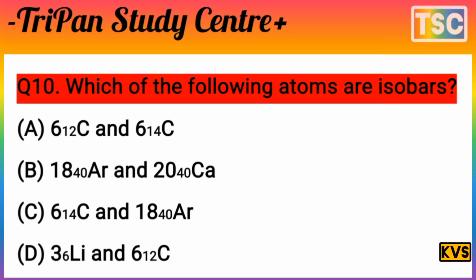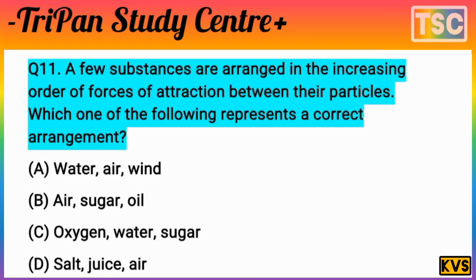It means option B is correct: 18, 40 Ar and 20, 40 Ca, because isobars have different atomic numbers but the same atomic mass number. The next question on your screen.